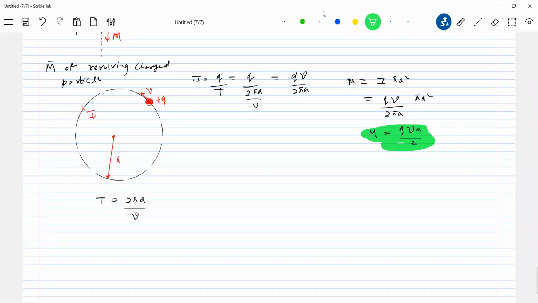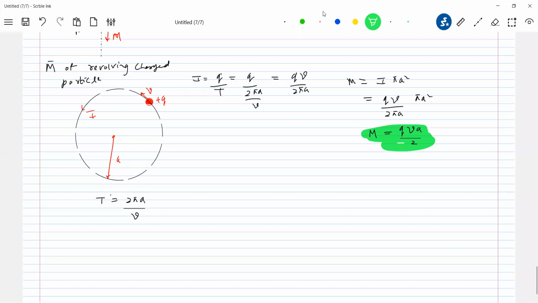Revolving charged particles in atoms, no? Will the revolving charged particles contribute any magnetism? Definitely. A charged particle revolving in a circular path will behave like a magnet. Like that, for an atom, several revolving charged particles will be there, so they will contribute some magnetism. To study the magnetic properties of a material, we need all this background. For that purpose, we are introducing all these things.